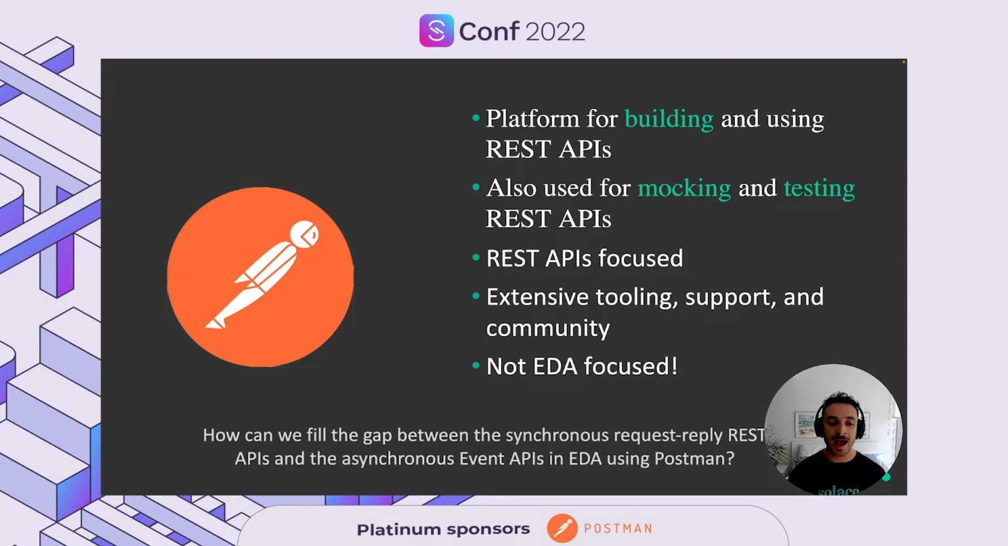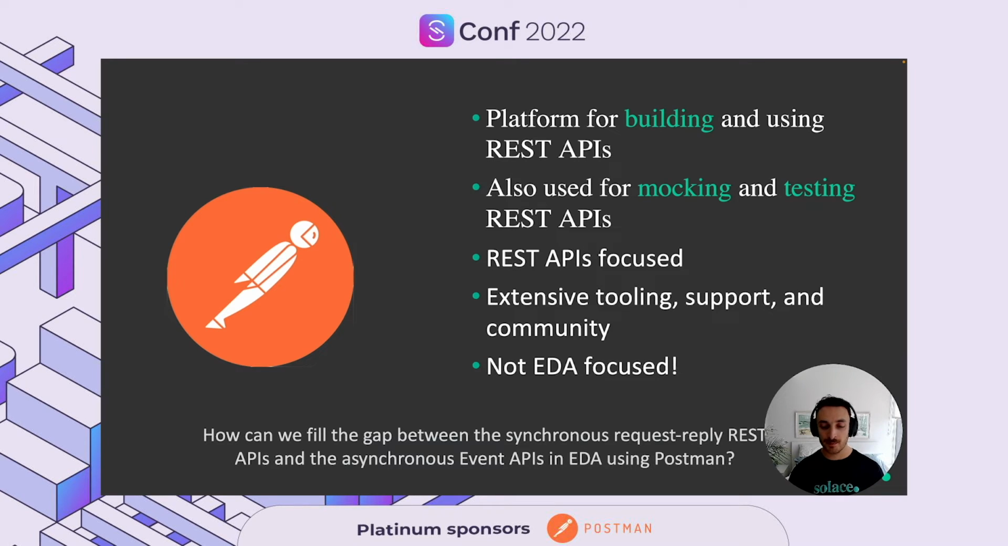The question is, how can we fill the gap between the synchronous request-reply REST API world and the asynchronous event APIs in EDA using Postman? This is where I'll be giving you a quick demo of the converter we put together that takes in an async API spec file and generates a Postman collection, or it can generate a Postman collection directly from Event Portal and publishes messages using REST APIs, using a POST REST request.